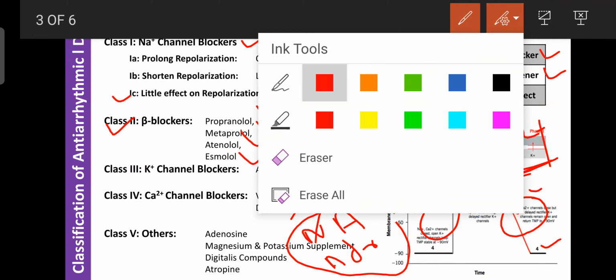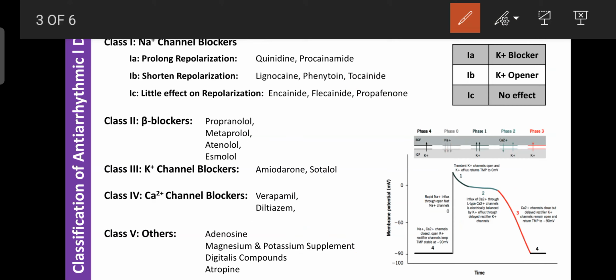Then class 3, these are known as the potassium channel blockers, that is amiodarone and sotalol. These drugs block the potassium channel, so they can prolong the repolarization. Due to the increased repolarization, there is a delay in the generation of the next potential, because only after this phase completes do phase 4 and phase 0 occur.